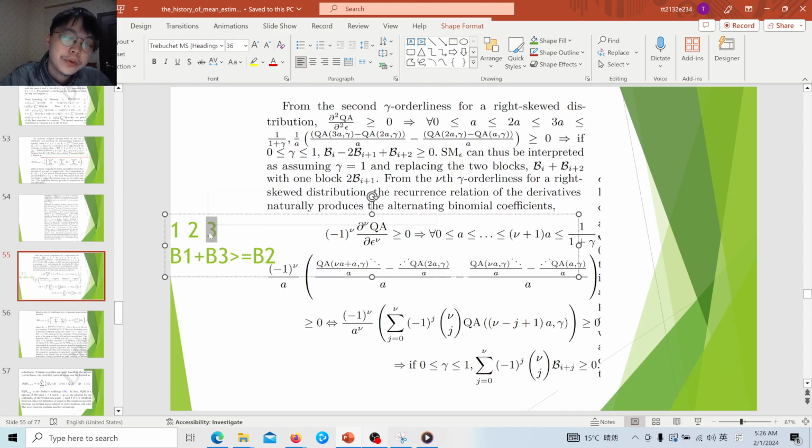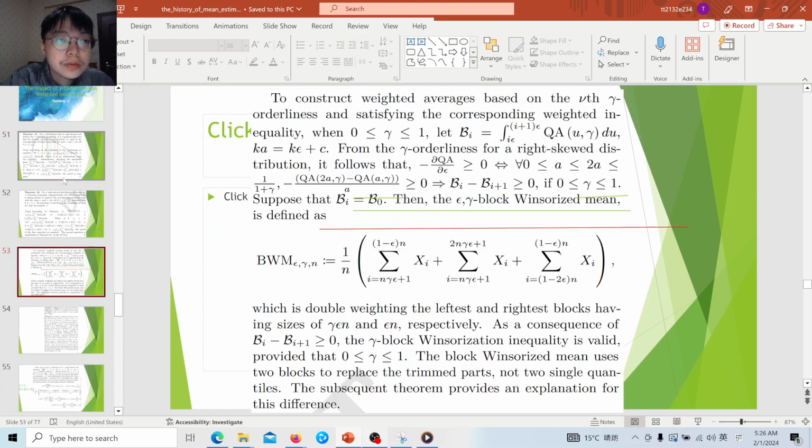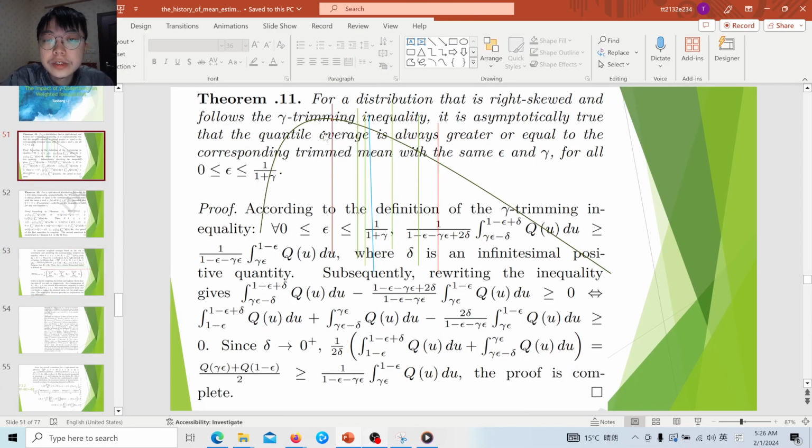So it means that if we're replacing block 3 with block 2 and block 1 with block 2, then this result will always be smaller than or equal to the original sample mean for the right-skewed distribution. And this is a nice result we want, because we want to define an estimator that, as the breakdown point becomes smaller and smaller, gets closer and closer to the population mean, but also follows a monotonic relation, so it should always be smaller than the population mean.